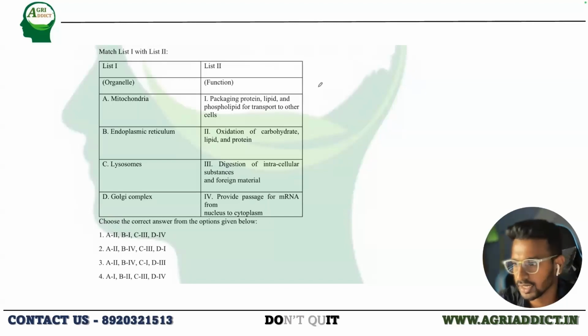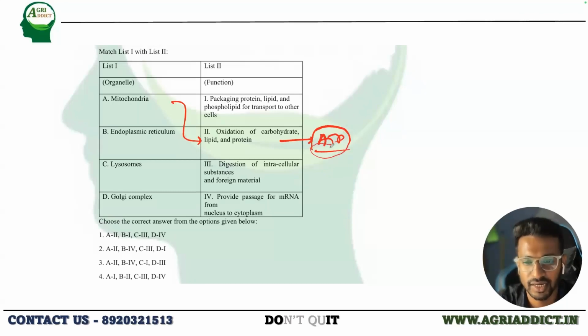Okay, let us just start. So the mitochondria, what is the main function of this mitochondria? It is oxidation of the carbohydrates, lipids, and the proteins. So this is how the ATP is generated, right? That is why they are called the powerhouses of the cell.